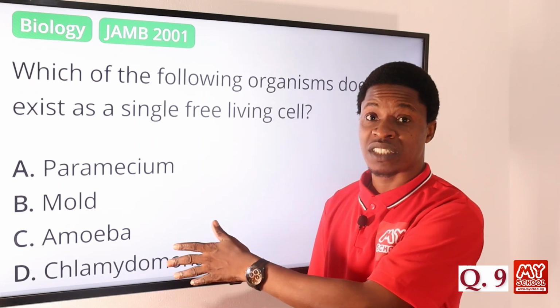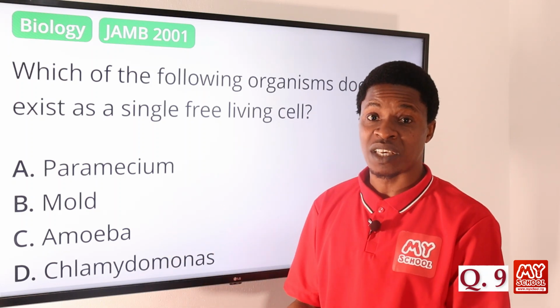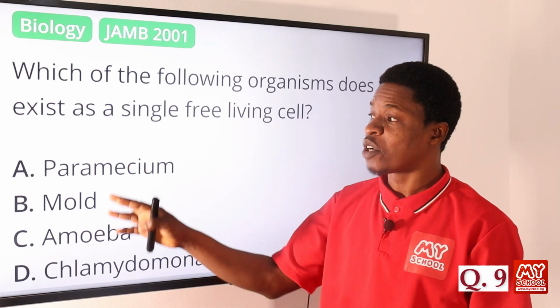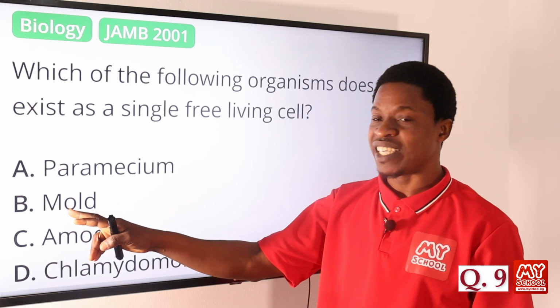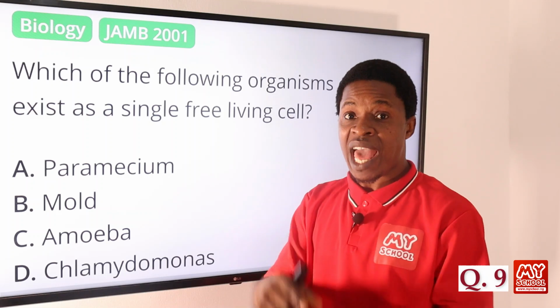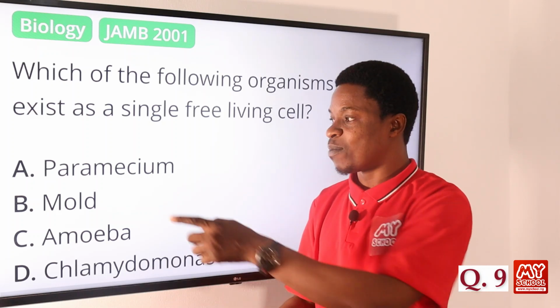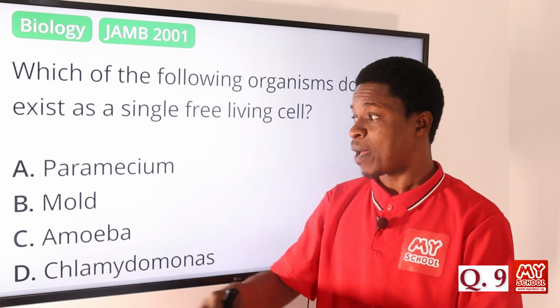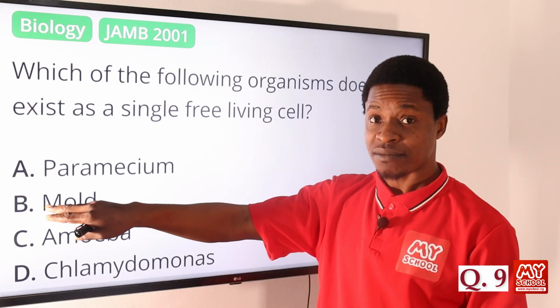Spirogyra exists in filaments, Volvox exists in colony. But from the options we have here, the mold actually is a multicellular organism. This mold is different from the slime mold. The slime mold and this mold are different. The slime mold actually is a unicellular organism, but this mold is a multicellular organism.